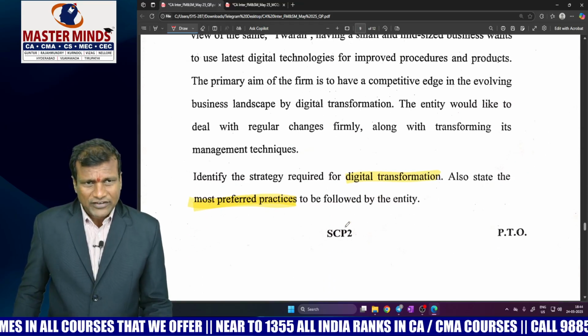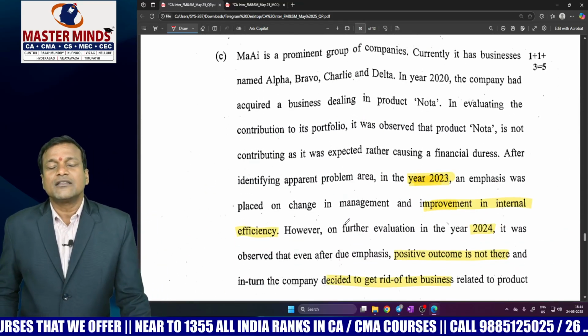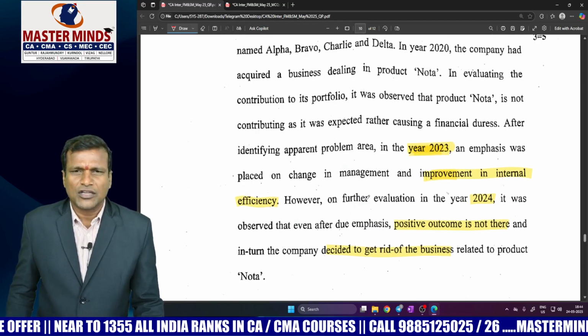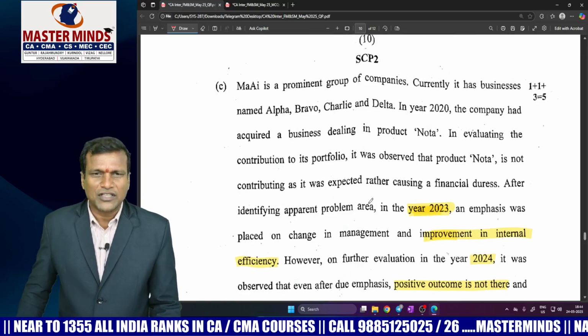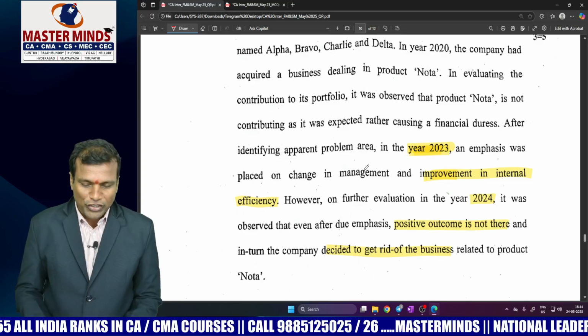Now we have identified question number 5B. Now come to question number 5C, the third 5-mark question in the compulsory descriptive part. Look at this lengthy question. No worries about the length of this case scenario. The identified part was that we are talking about a product called Nota.